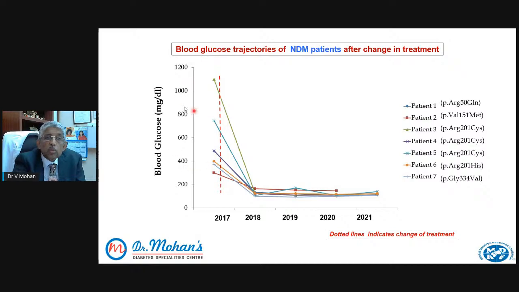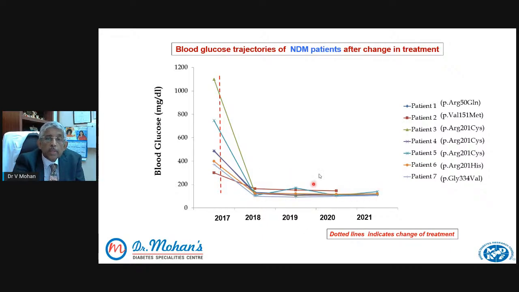Now, we have not stopped with that. We have continued to follow these children. The dotted line shows when the child came to us for the treatment, and you can see some of the blood sugars so high, 1,200, 800, 400, and so on. These are all different children, and these are mutations that we found. And after stopping the insulin and changing the child to tablet, you can see a dramatic reduction in the blood sugar level. Now the blood sugars are almost 100, 150, in the normal range.